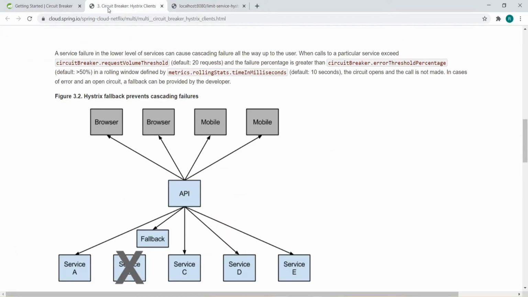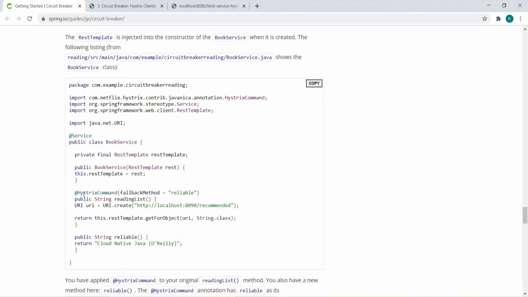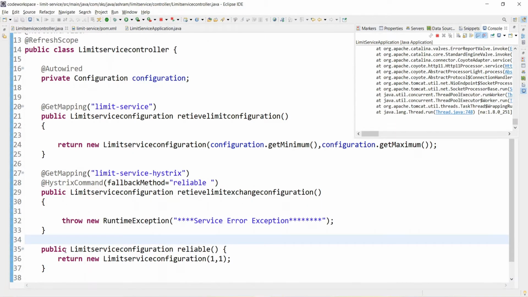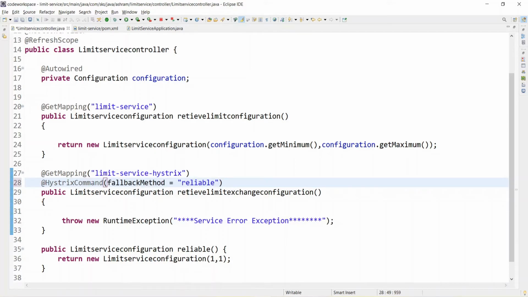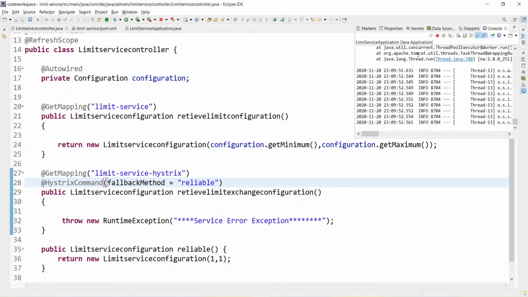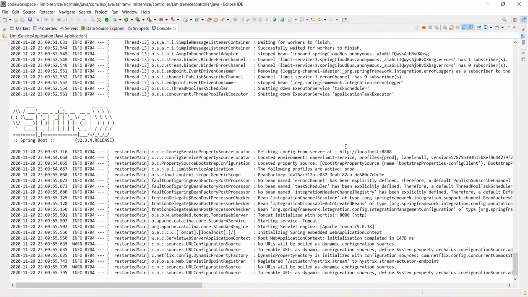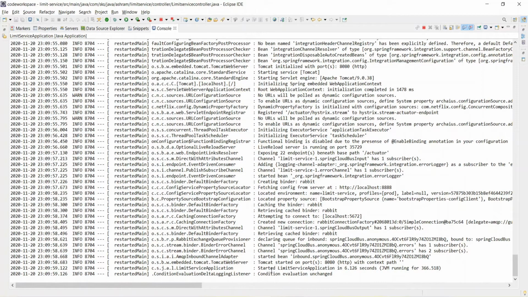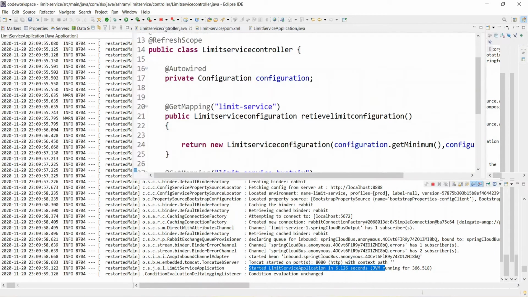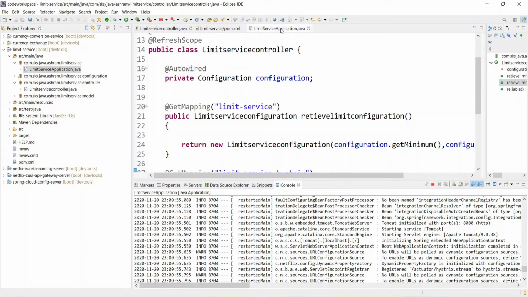Let me come here and copy this reliable, Control C, because I think we have made some spelling mistake. Control V, Control S. Yeah, I think some exception was coming, so let it start. Limit service, good, so it got started.